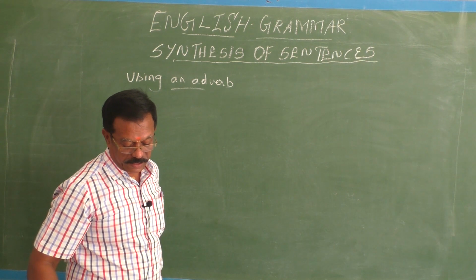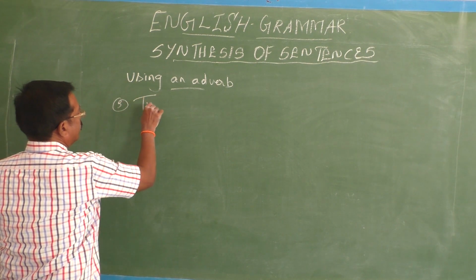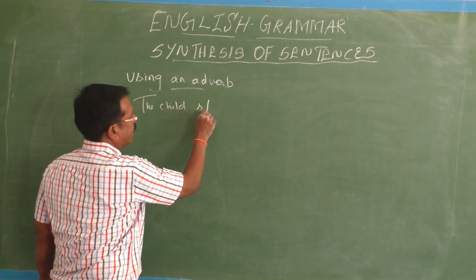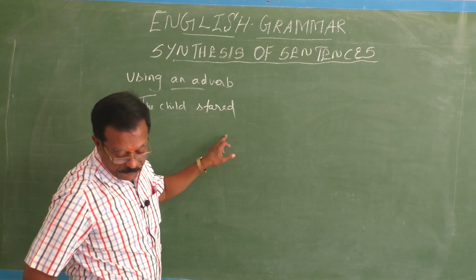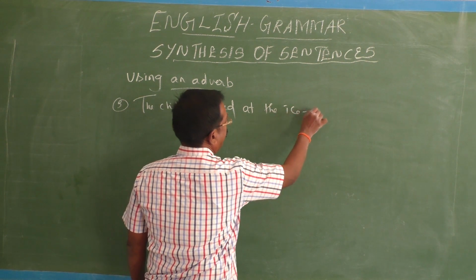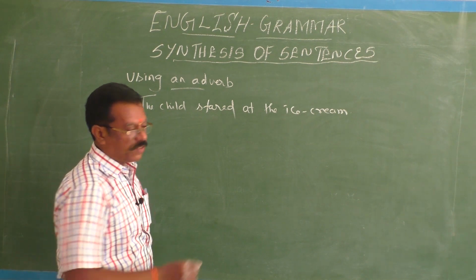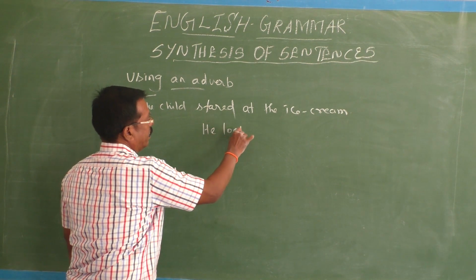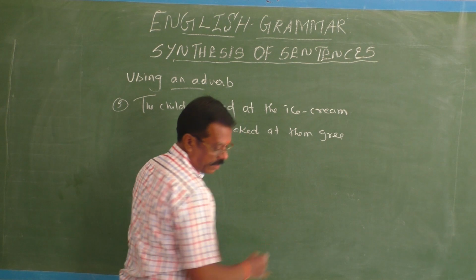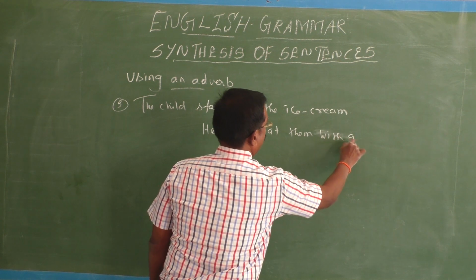The child stared at the ice cream. Third example. The child stared, a steady look. The child stared at the ice cream. Okay, full stop. Next sentence. He looked at them with greed. He looked at them with greed.